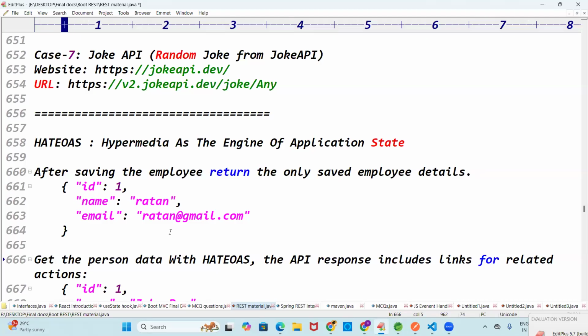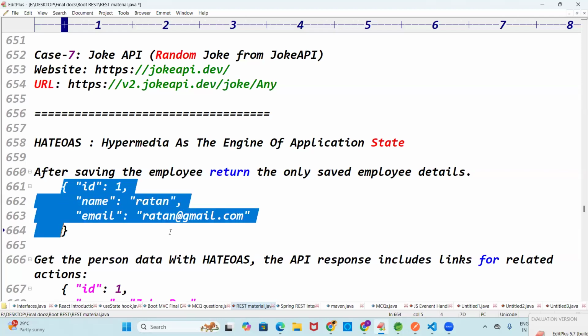Let's get the response like this. After saving, you got the saved employee. That's it. Saved employee, you got that.